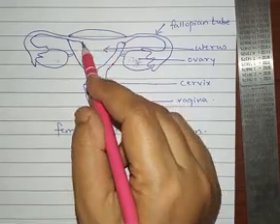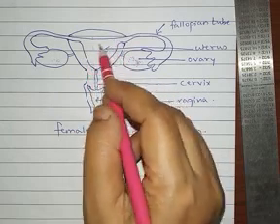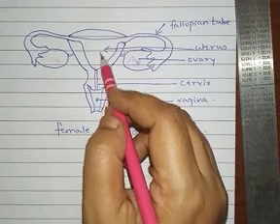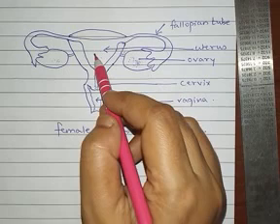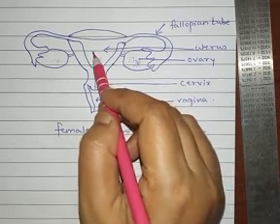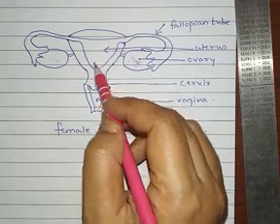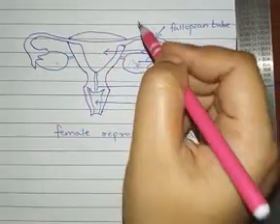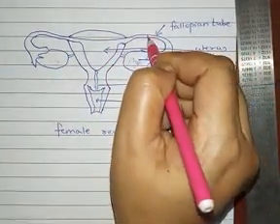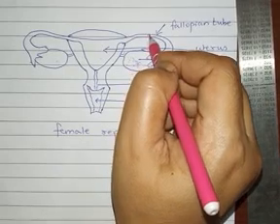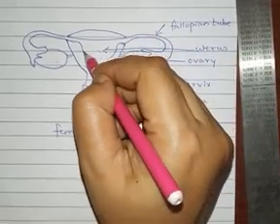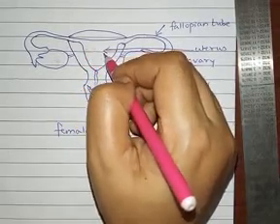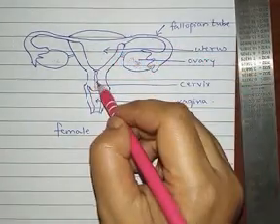Coming to the third important part, that is the uterus. The uterus is a pear shaped, hollow, muscular, bag like structure. Inside the uterus the embryo grows and develops into a child. The egg fuses, the zygote is developed, and then that zygote grows into an embryo. The embryo comes and attaches itself in the uterus, and here the baby grows.